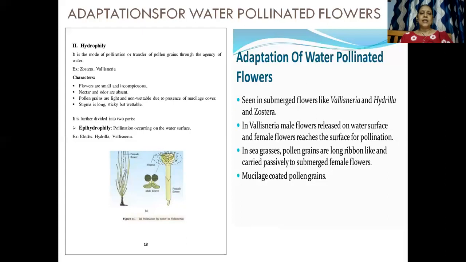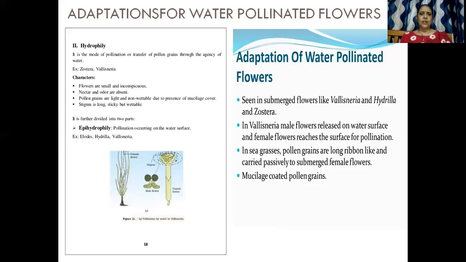And the pollen grains are light so that they can float on the water surface, or if they are heavy, they would be submerged under the water surface. So whatever the case may be, whether they are light or they are heavy, they need to be covered by mucilage. Okay, and the stigma is long, sticky but wettable. मतलब वो गीला रह सकता है.